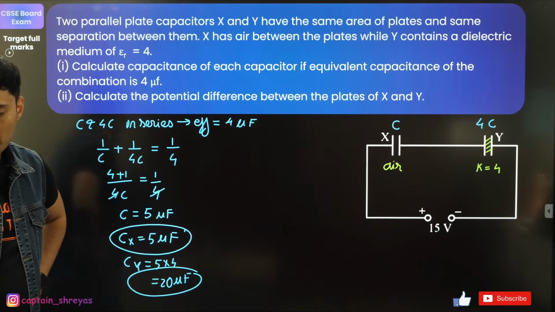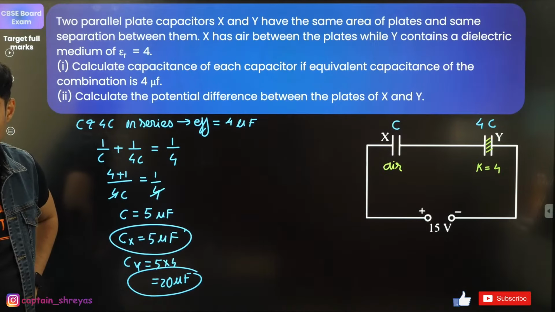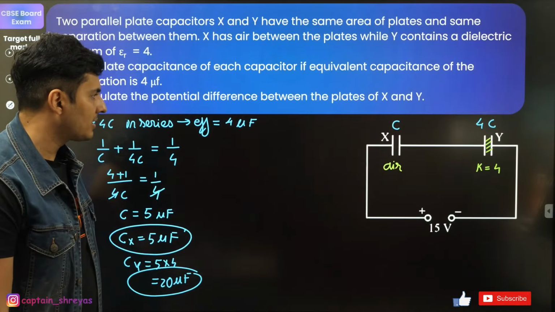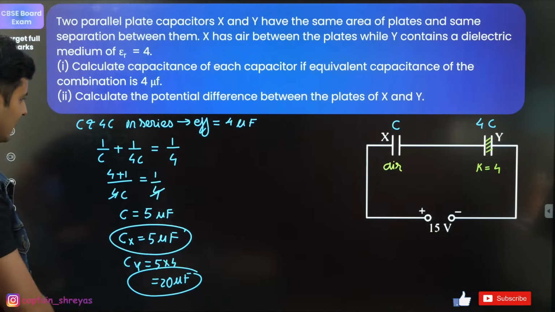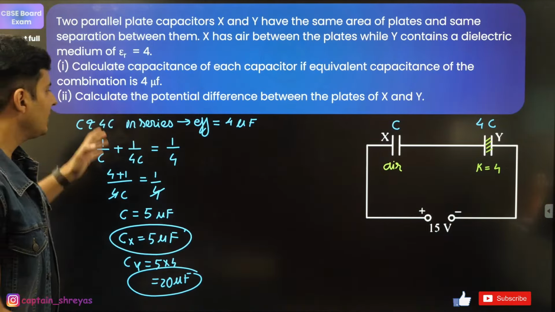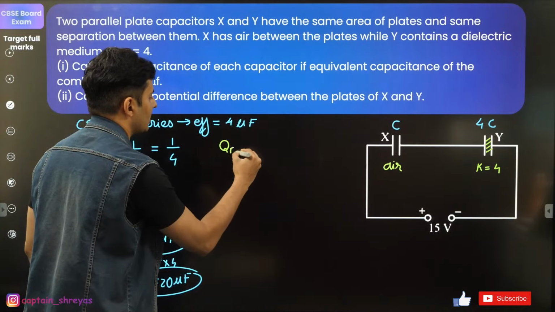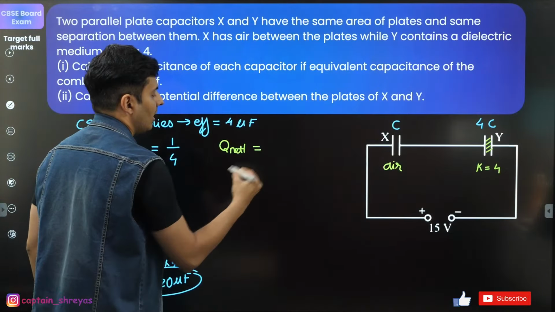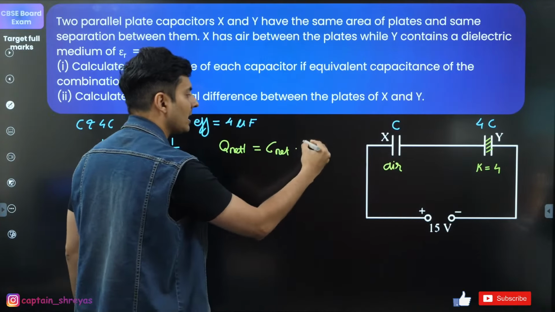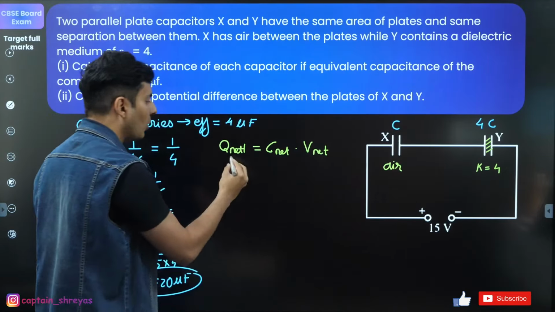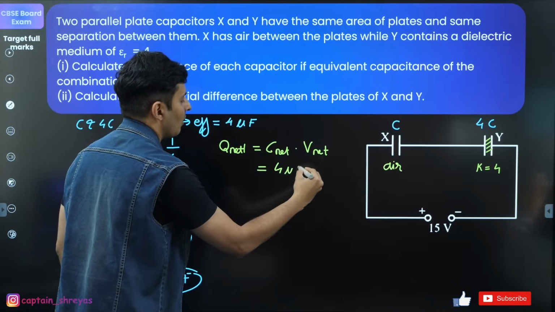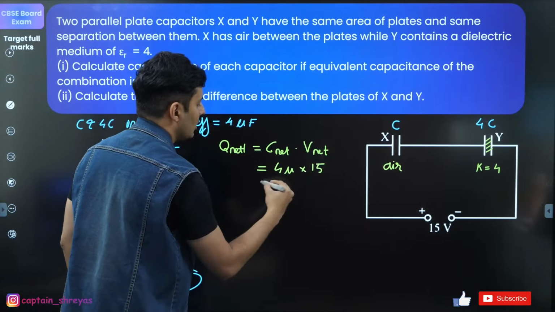Okay, great. What is the next thing that you're going to do? Find the voltage difference between the plates. That means find the voltage across X and Y. All right, the voltage given is 15 volts. We know that the net charge in that entire circuit will be the net capacitance, Q is equal to C into net voltage. So the charge will be, C net was 4 micro, voltage is basically 15, so it is going to be 60 microcoulomb.